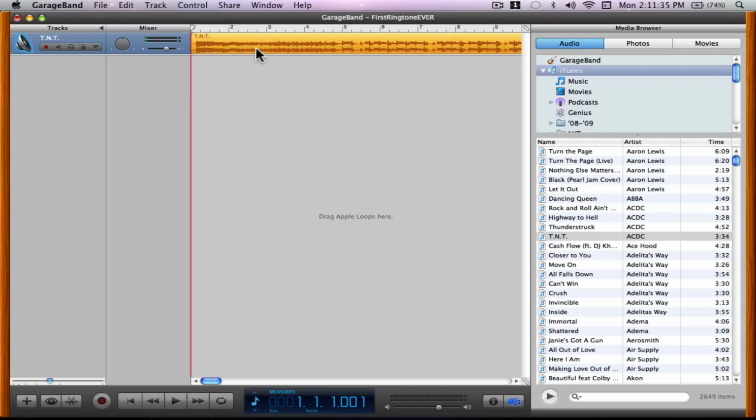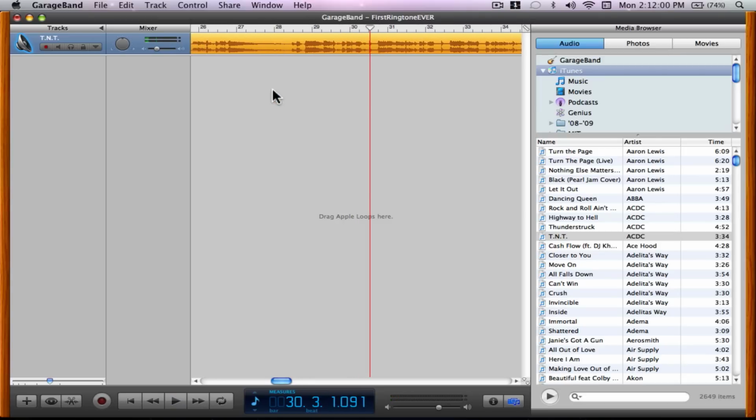And here, let me lower down the volume for you. And we'll listen to the track. So we all know TNT, and I think the chorus is give or take around right here. So let's say I want that little loop.